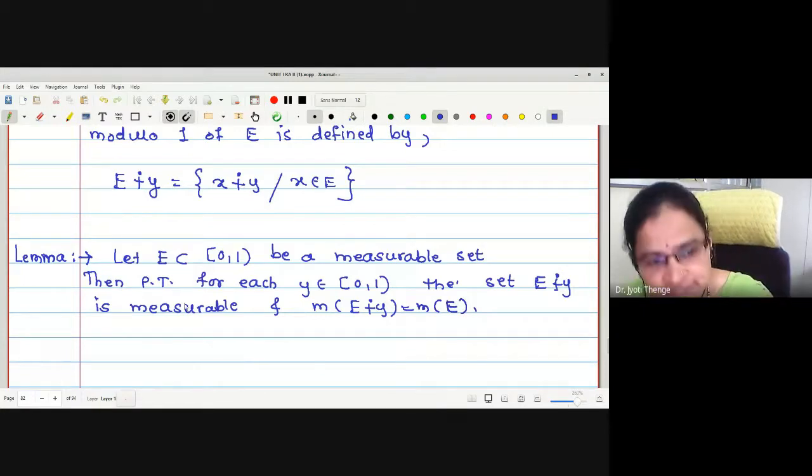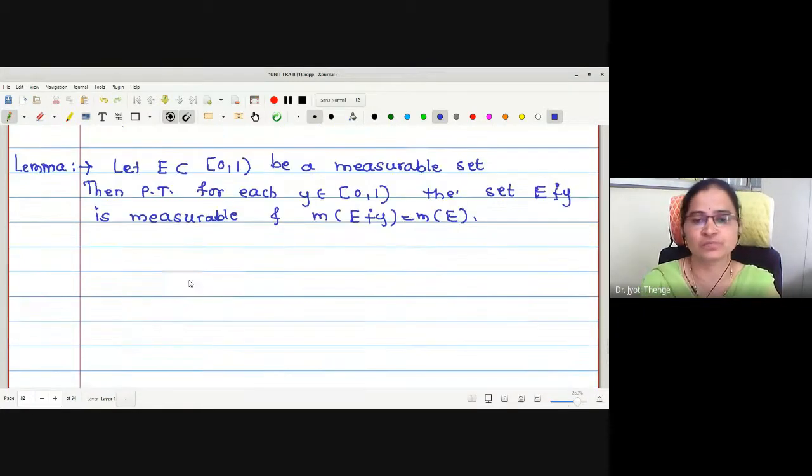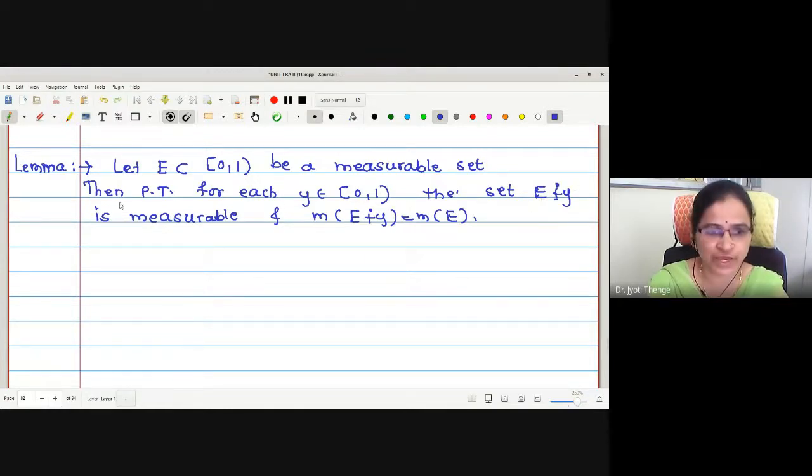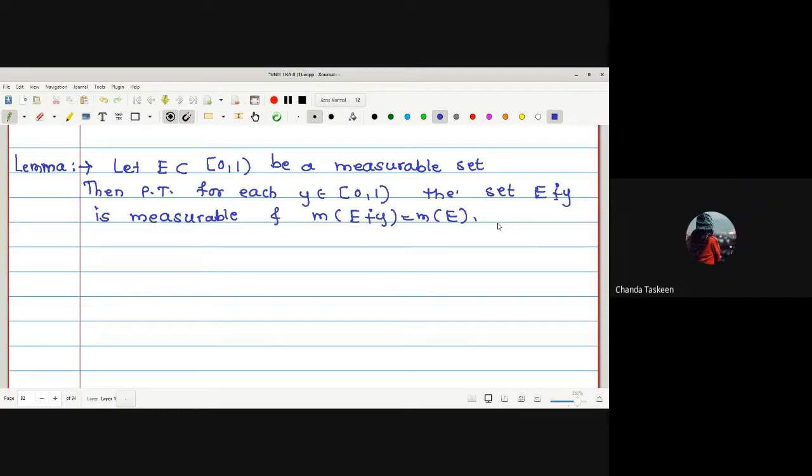We have proved this kind of lemma previously also, no? But that is regarding simple addition. We have proved Lebesgue measure is invariant under simple addition. In that case, we proved E plus y is measurable and m of E plus y is m of E also. Correct? Do you remember or not? Yes, ma'am. We have proved.